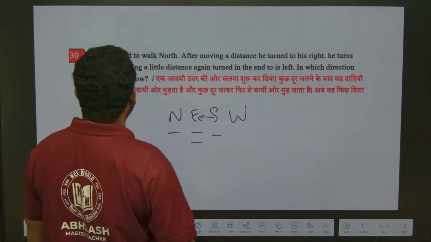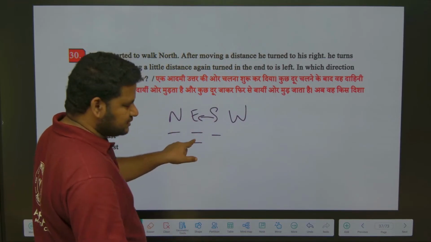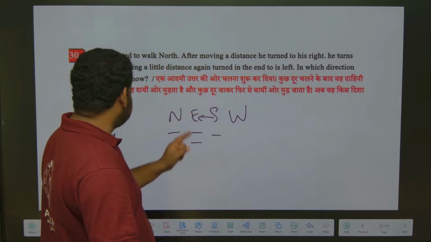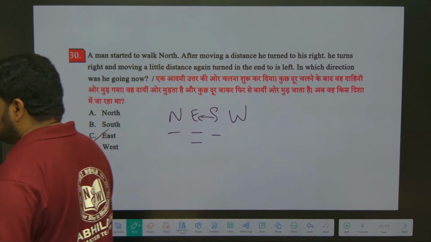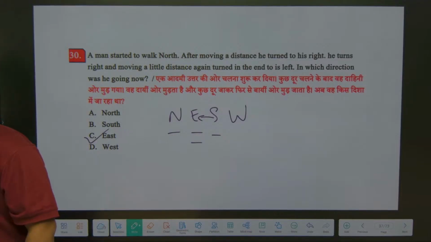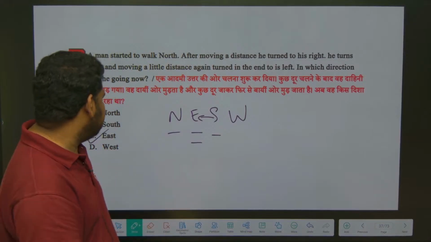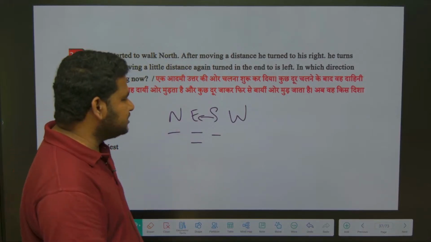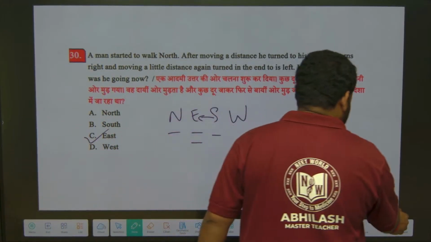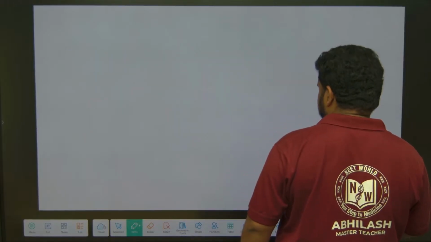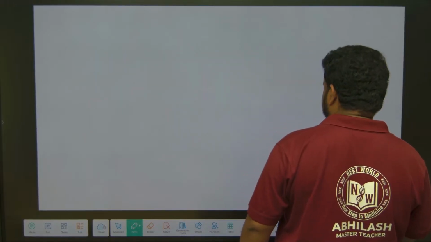Okay, in which direction was he going now? What was the direction under which I put the dash? Under east direction. The answer is east. So east is the right answer. Got it? That is the right answer to this question. Clear? These are all facing based questions. Clear?